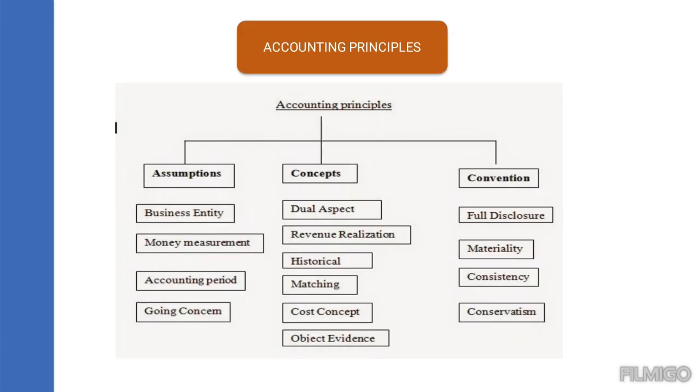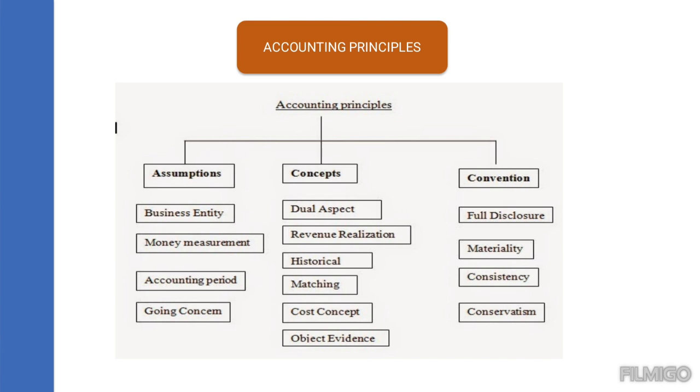Accounting principles. The accounting principles are framed on three bases: one is the assumptions, then the concepts, and then the conventions. Under the assumptions come the four major factors: the business entity, money measurement, accounting period, and going concern.